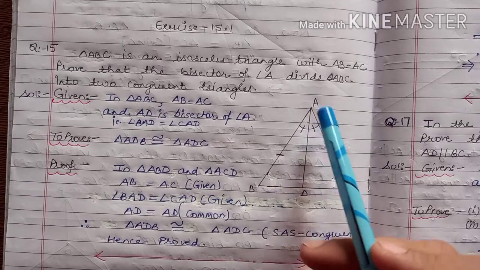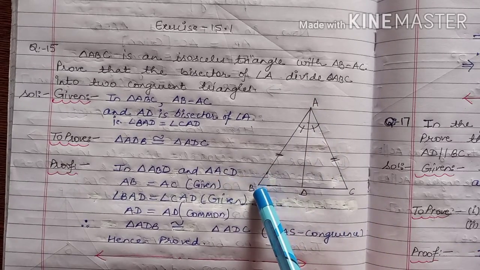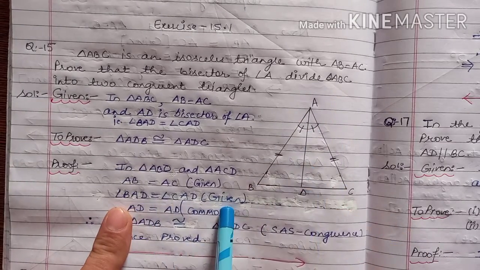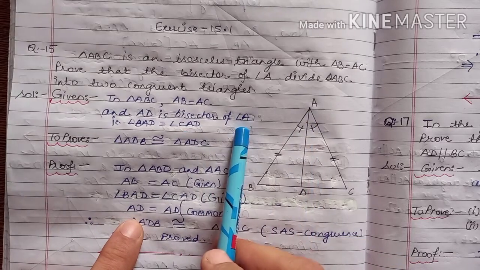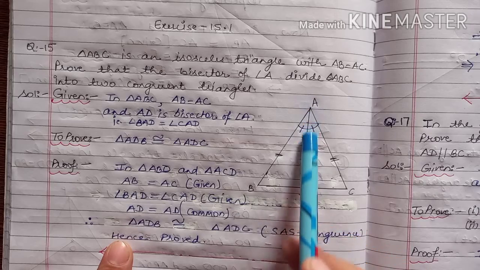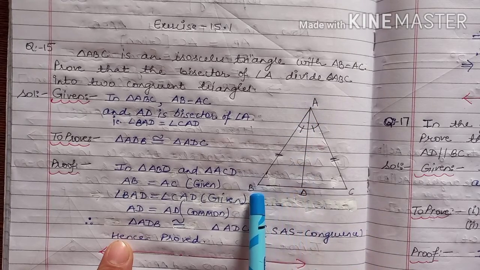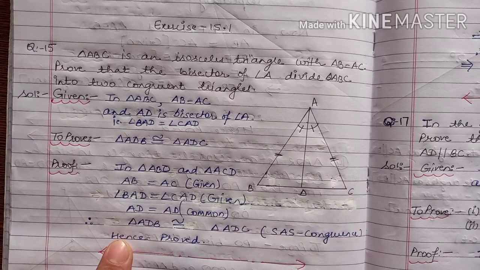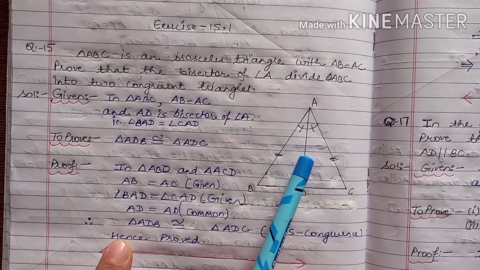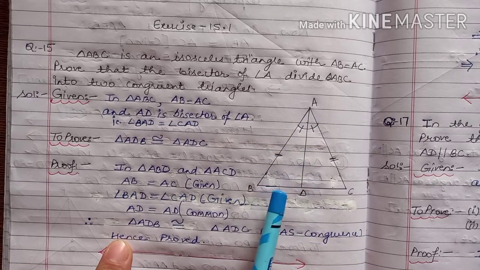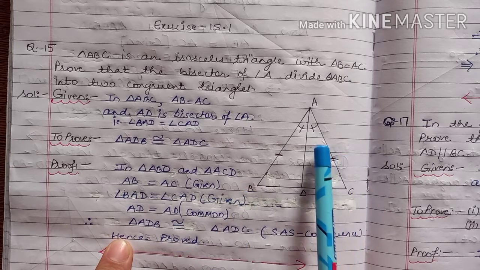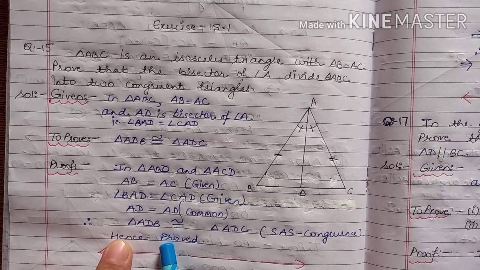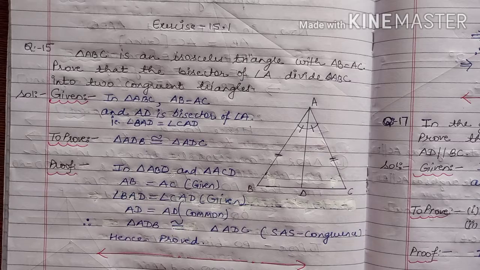As per the given condition, AB is equal to AC, and again as per the given condition, angle BAD and angle CAD are the same, because AD is the bisector of angle A. AD is the common side of both the triangles. AD is a side of triangle ABD and triangle ADC also, so it is the common side of both. So we can see side, angle, side of triangle ADB are respectively equal to side, angle, side of triangle ACD. So by SAS congruence the triangles are congruent. This proves the result.